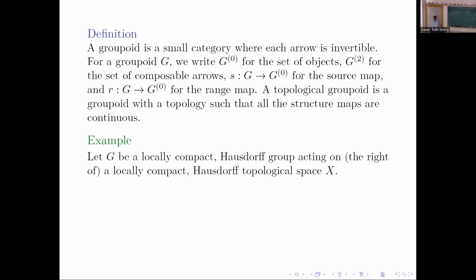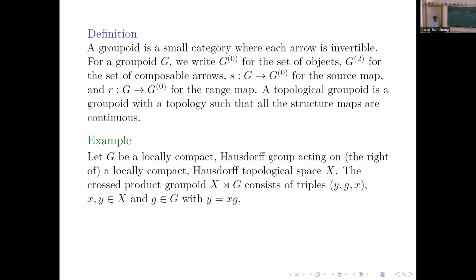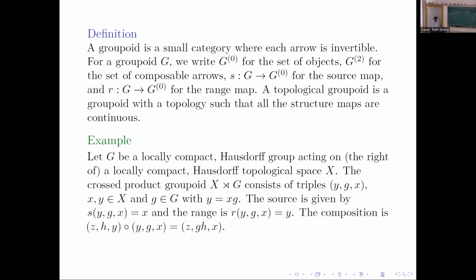Example, of course, a group G is a groupoid. A bit more difficult is the following. Take a group and make it act on a topological space X from the right. Then we get the cross product groupoid, which consists of triples (y, g, x). So x is what you start with, g is the one that's acting, and y is the thing that you get after the action, xg. The source is obviously x, the range is obviously y, the composition is the obvious one, and the inversion is also obvious: flip everything.